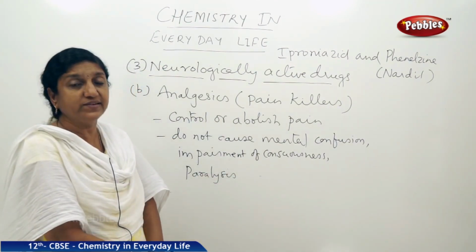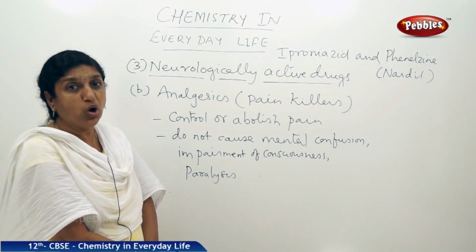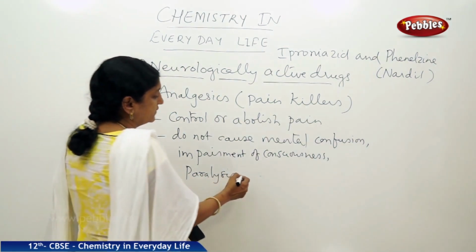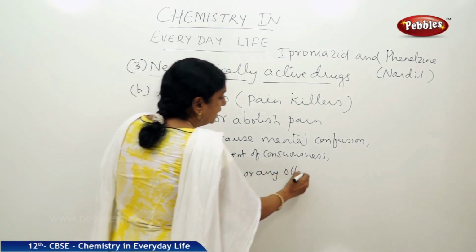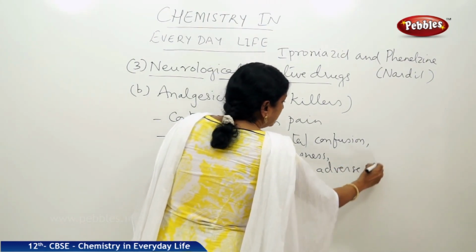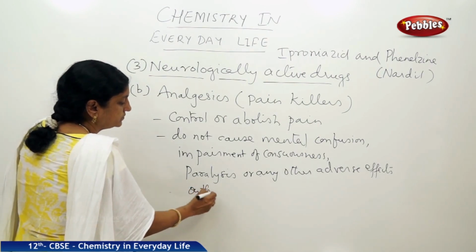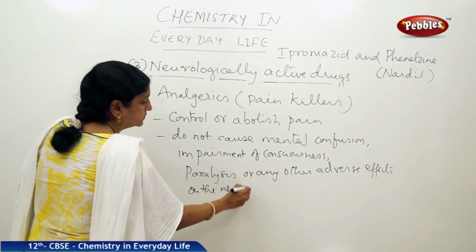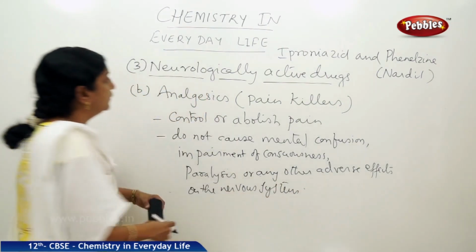So the analgesics that are designed to control pain do not cause any of these effects or any other adverse effects on the nervous system. So what are we talking about?